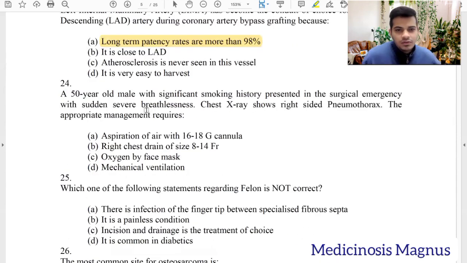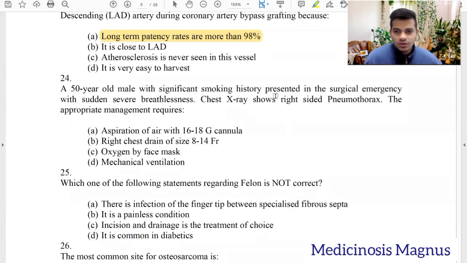So, a 50-year-old male with significant smoking history presented in the surgical emergency with sudden severe breathlessness, and the chest shows right-sided pneumothorax. The appropriate management requires aspiration of air with 16 to 18 gauge needle? No. Needle decompression is usually for tension pneumothorax, and this doesn't look like a tension pneumothorax, or they haven't mentioned it. So we'll go with right-sided chest drain of 8 to 14 French.